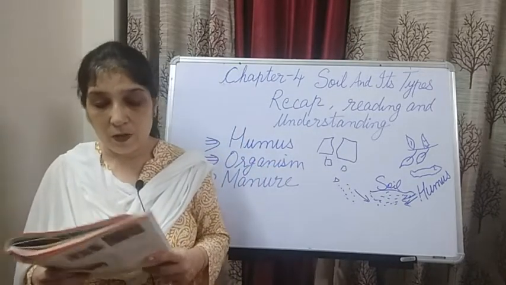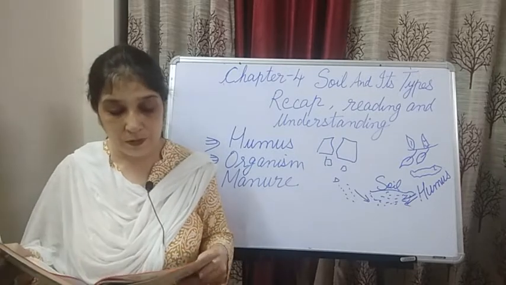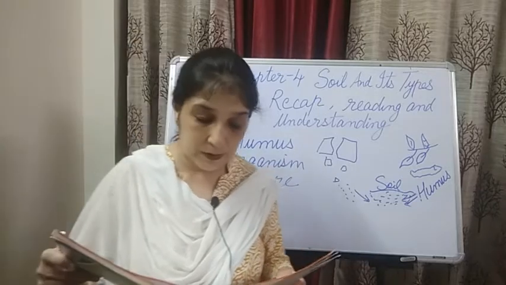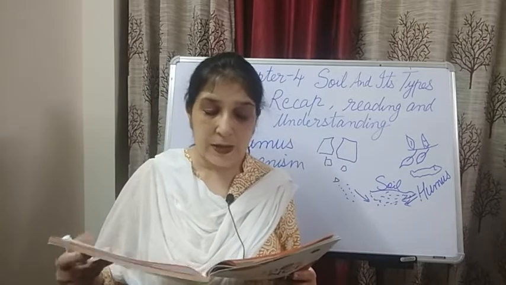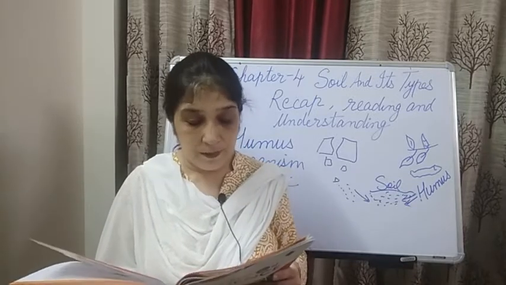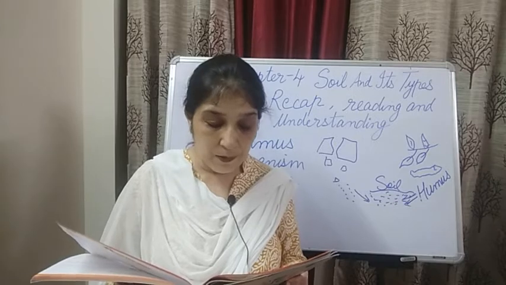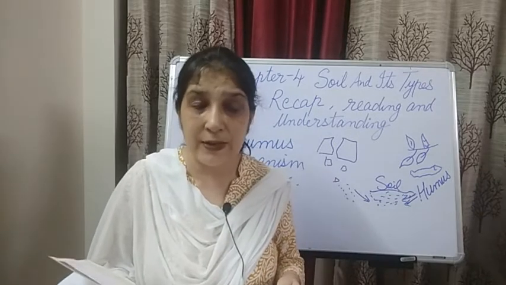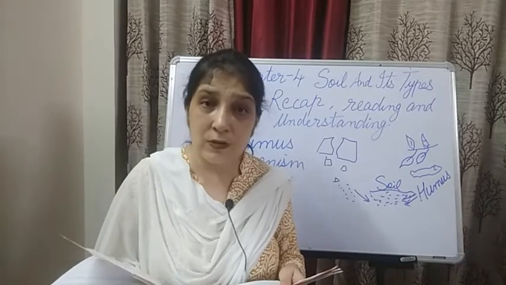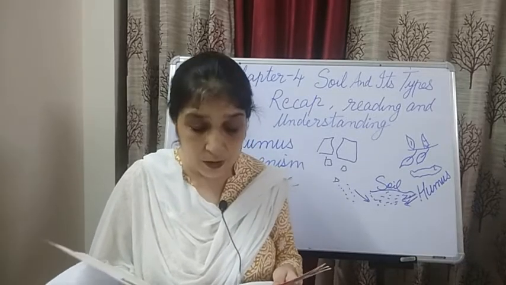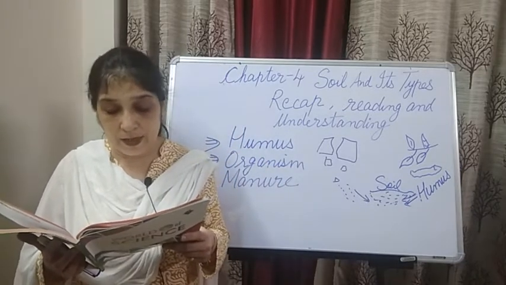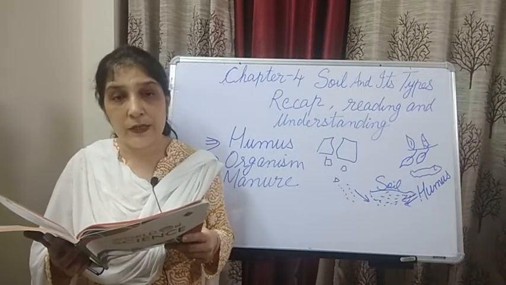Soil and crops. Now how is soil related to crops? Let's come to this. Different types of soils are required for growing different types of plants, right? Some types of plants need clay soil, while some need sandy soil. So it depends upon which type of plant you are growing. That matters, because it depends on which kind of soil is needed for that particular plant to grow. The farmers therefore keep the type of soil in mind before deciding which crops to grow in their fields, right?